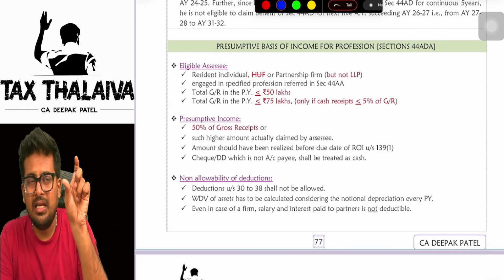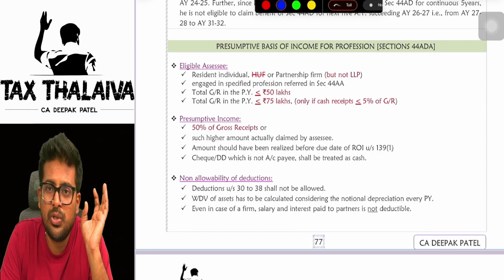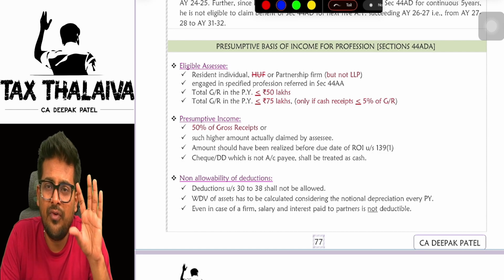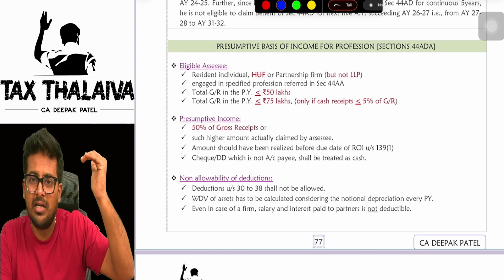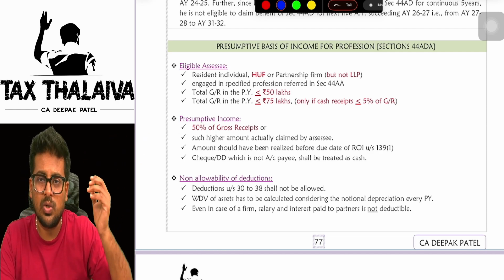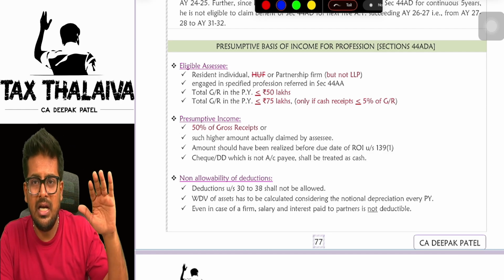Next, 44ADA. Whatever we have seen in 44AD is in the case of business. In exactly the same way, in profession also you can claim a presumptive income. In this case, the limit is 50 lakh rupees. In business, what limits did we have? Turnover of 2 crores and 3 crores. Likewise, here we have a limit of 50 lakhs and 75 lakhs. Generally, it is 50 lakhs.